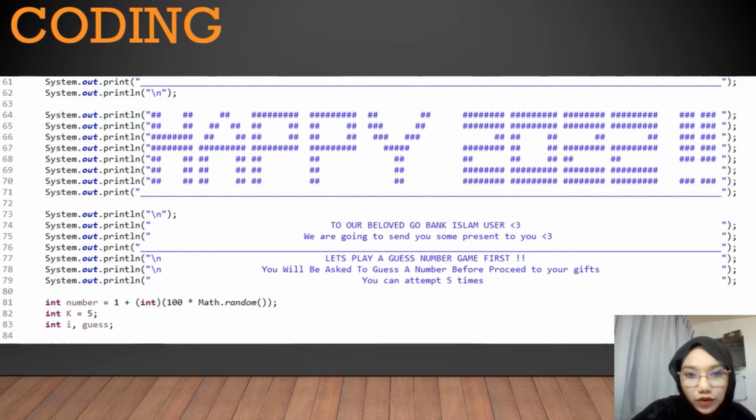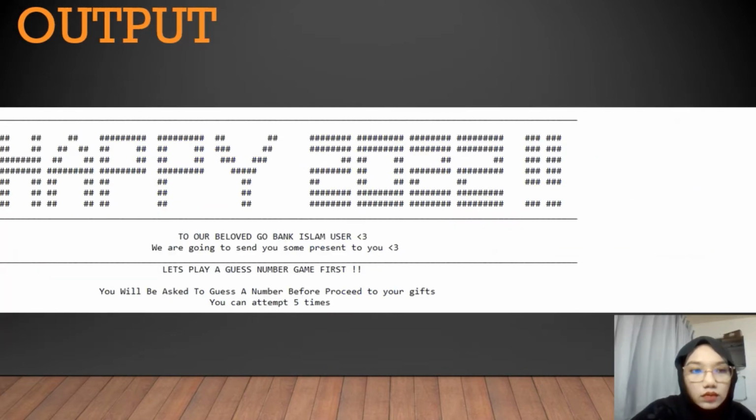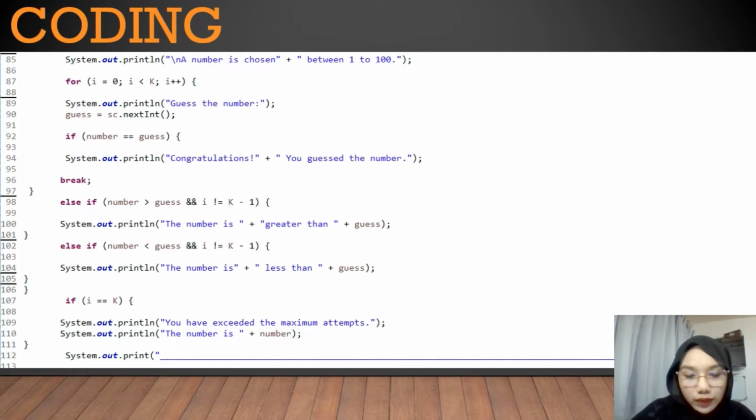Next, for this part, I used repetition structure and decided to make a guess number game in this program. And this is the output. For repetition structure in this game, I chose to do loop using for and switch statement. The objective is to randomly generate an integer greater than or equal to 1 and less than 100.